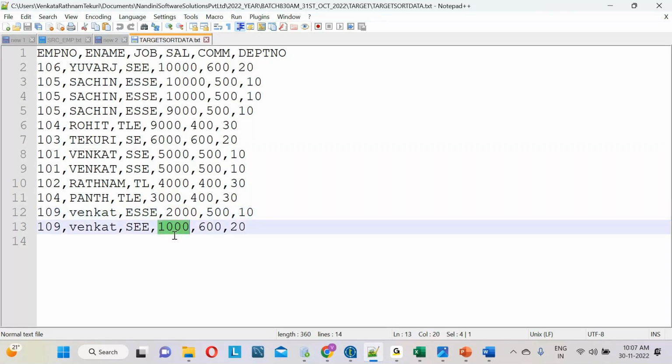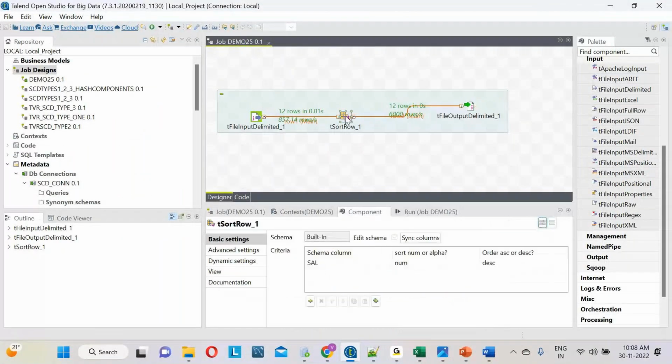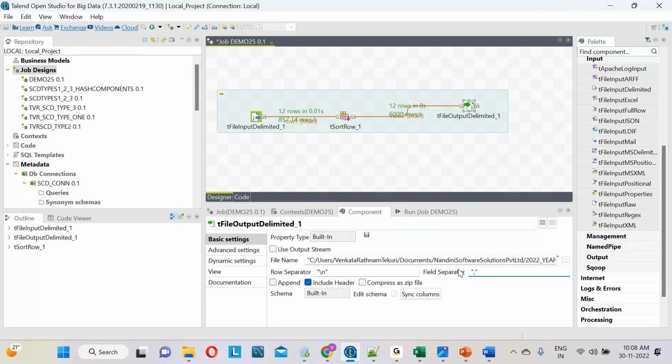Now my customer is asking, I want to sort the data in ascending order. Where do I have to change it? Double click the tSortRow component, and for the salary column I will make it ascending order. I want another output file, so let me give the name target sort data 2 dot txt. Let me save the job.